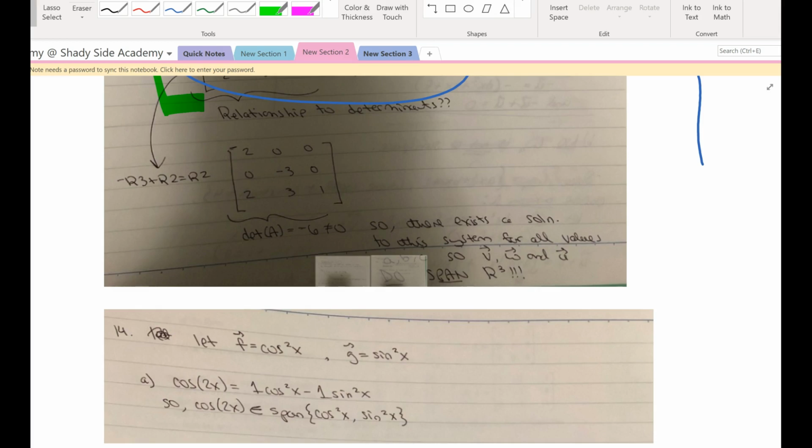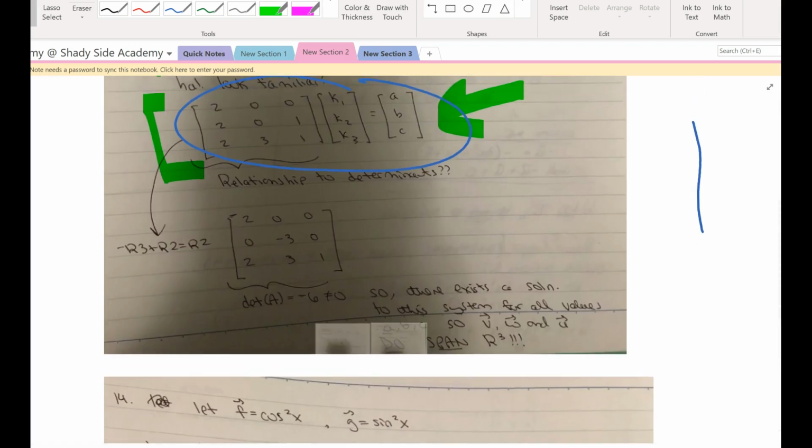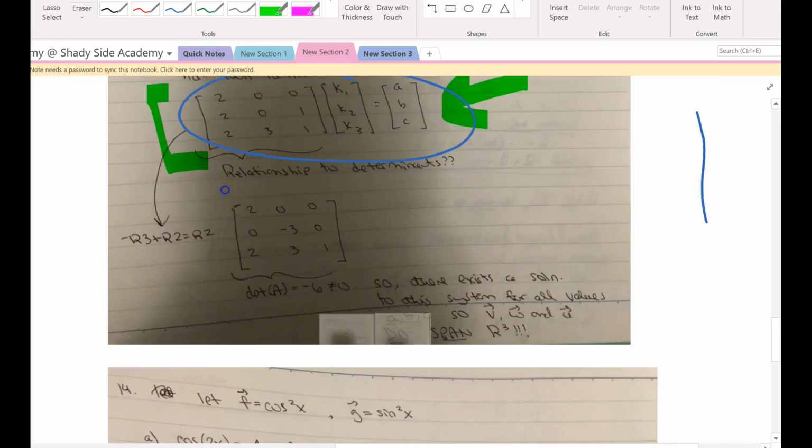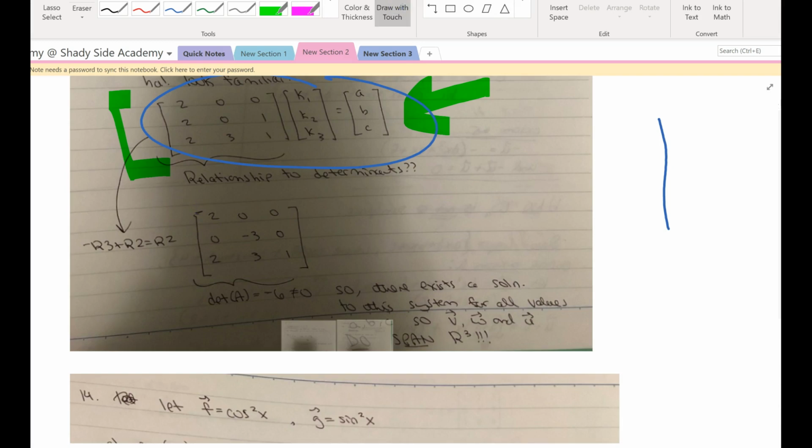And what I did here is look at those little row operations. I triangulated matrix A. And once I triangulated matrix A, I took the product right here of the main diagonal, because that then gives you the determinant. So the determinant is -6, which is not equal to 0. So that means this system, regardless of what A, B, and C are, has a unique solution. What that means then is that U, V, and W, those three vectors, absolutely span R3.